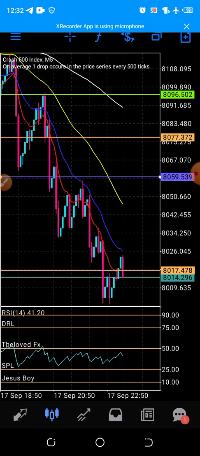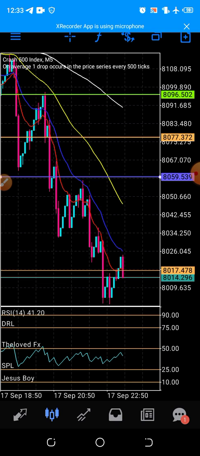For it to work effectively, if it is Crash 500, 1 hour must be on a downtrend, and if it is Boom 500, 1 hour must be in an uptrend.